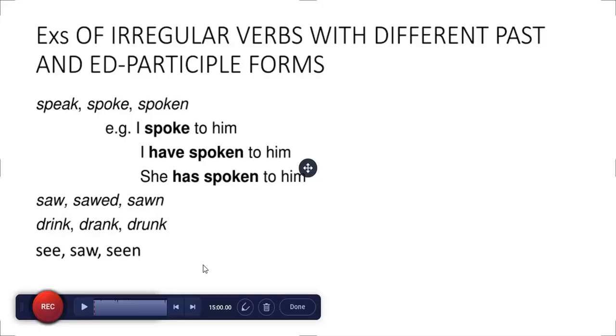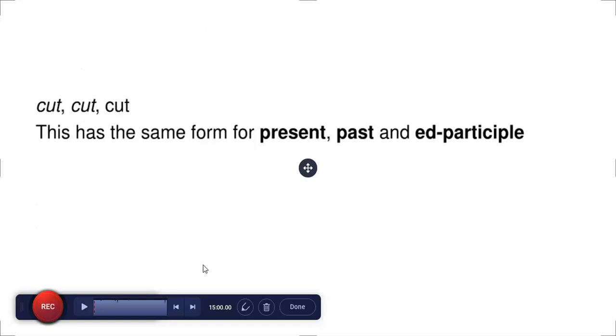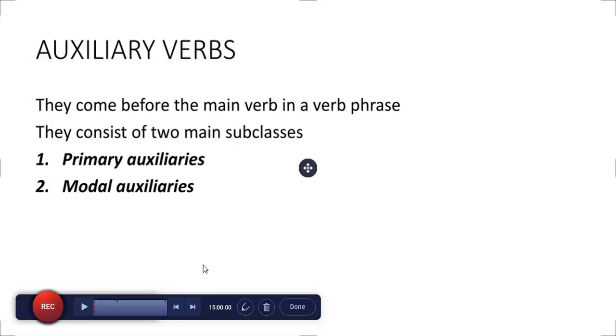Irregular verbs with different past and -ed participle forms. Speak, spoke, spoken. For example, I spoke to him. I have spoken to him. She had spoken to him. Saw, thought, sown. Drink, drank, drank. See, saw, seen. Cut, cut, cut has the same form for present, past, and -ed participle.